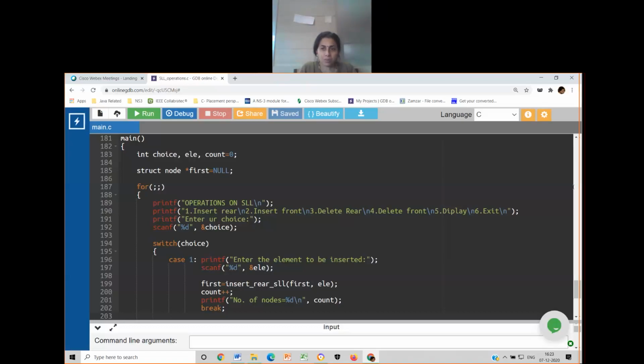Okay, now with this background, if I ask you to implement linear queue using linked list, what all are the functions that you will be using? With the click of a button, you should tell me what all are the functions that you will be using to implement linear queue using linked list. Yes, it is insert rear, delete front. Correct, you are right.